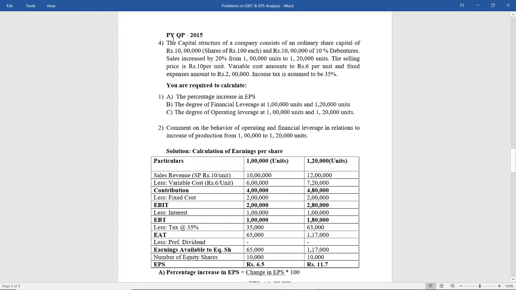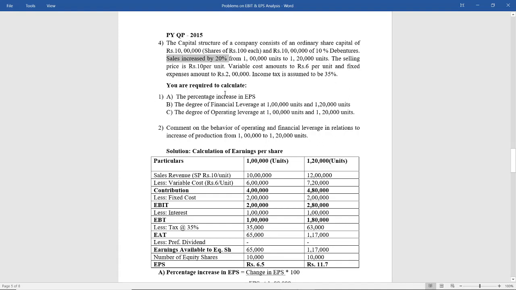This is from the previous year's question paper, 2015. The capital structure of a company consists of an ordinary share capital of rupees 10 lakhs and 10 lakhs of 10% debentures. So presently it is having 10 lakhs debentures as well as 10 lakhs equity share capital. Sales is increased by 20% from 1 lakh to 1 lakh 20,000 units. The selling price is 10 per unit, variable cost is 6 per unit, fixed expenses is 2 lakh, income tax is assumed to be 35%.